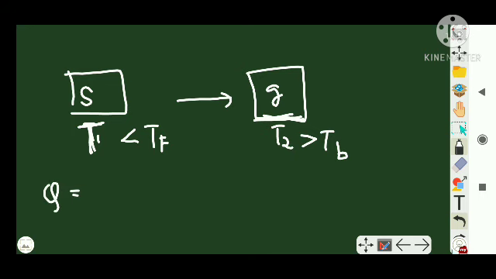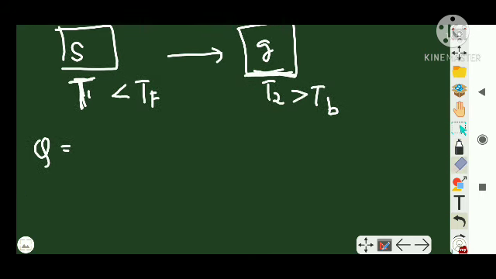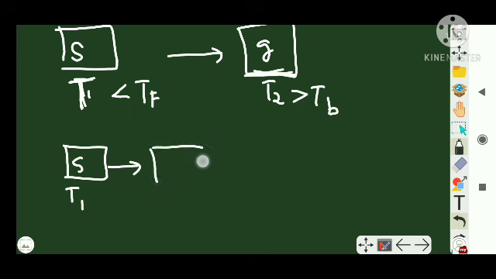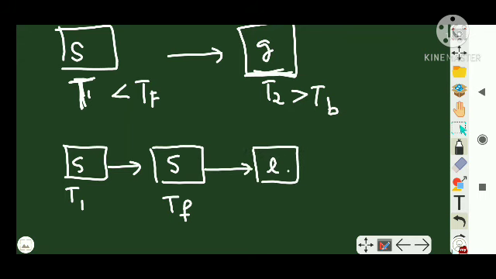Q is equal to, so the intermediate steps, I hope you remember. If not, I will draw it. I want to first raise the solid at the lower temperature T1 to its freezing point, still in the solid form. From here I have to first convert it into liquid at the same temperature, T_F.